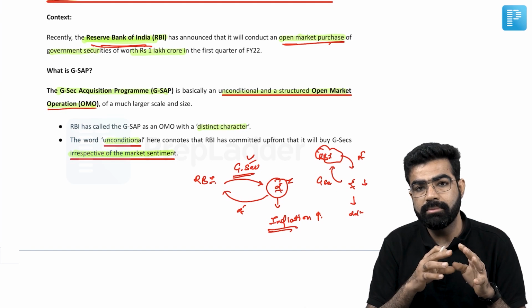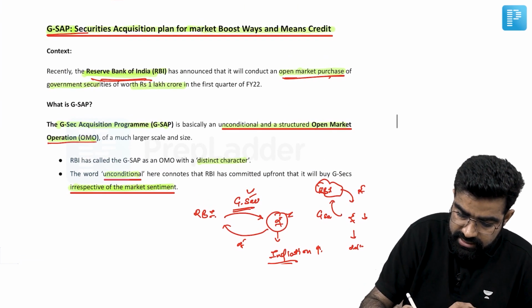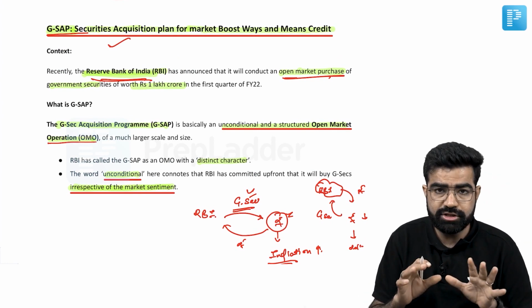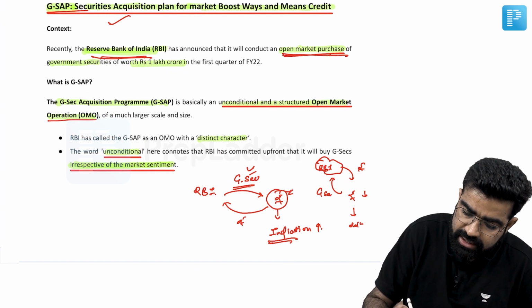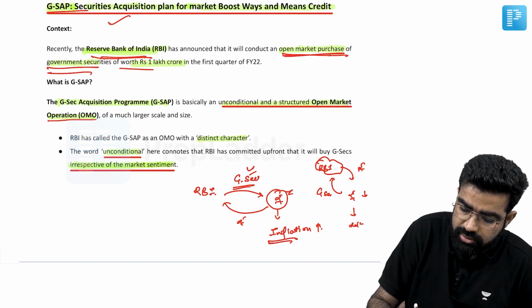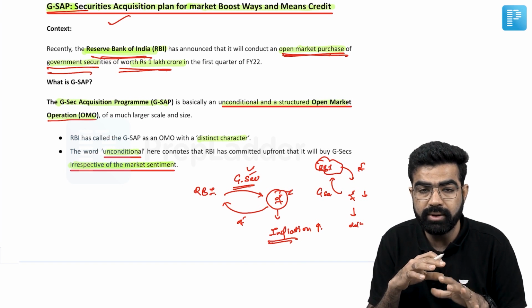Now in this case, that is the Security Acquisition Plan of the RBI, the open market purchase would be of government securities worth 1 lakh crore in the financial year 2022.